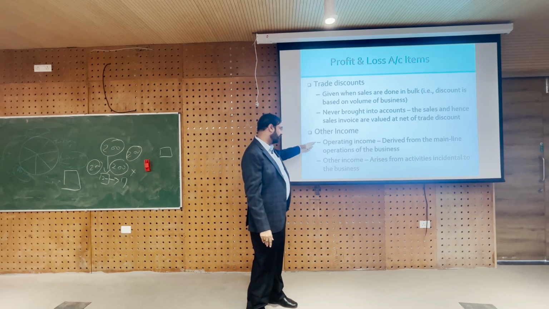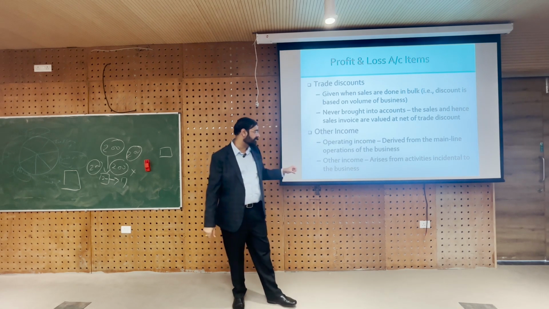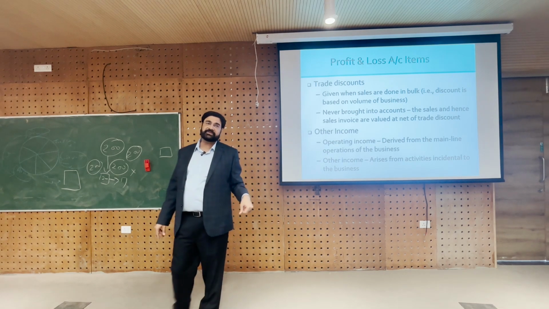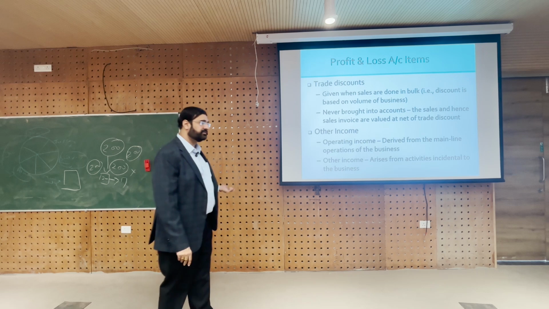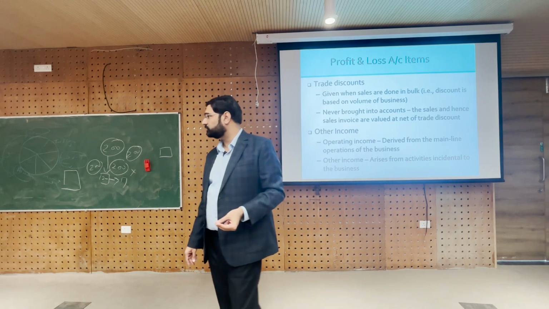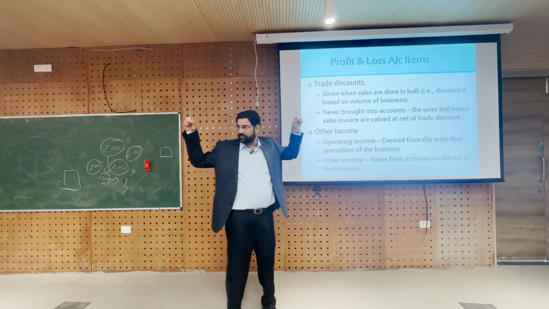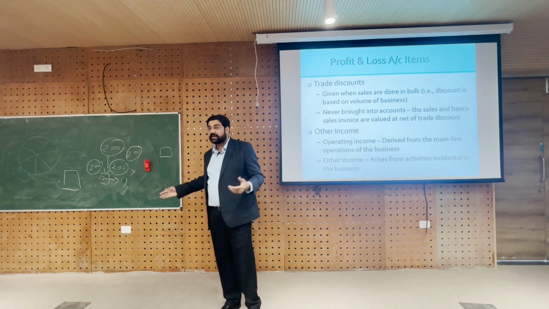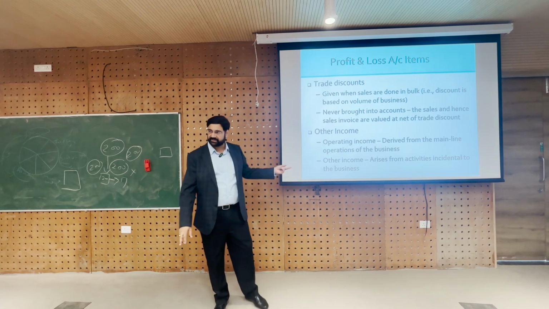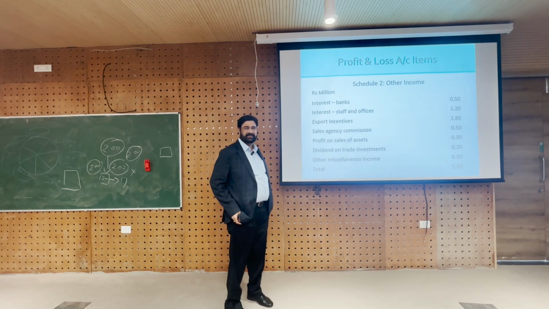And other incomes, we already know, were operating incomes which are derived from the mainline operations, and other incomes which are activities incidental to business. What were those activities incidental to business which we discussed yesterday? There we discussed 3: interest on FD, Infosys dividend and sale of mangoes. Do you remember that? Yes. So, these were not our core operations, they are not even side operations, they are activities incidental to our business, right. Are you getting the difference? What are other incomes? We have already discussed, so I am skipping this slide.